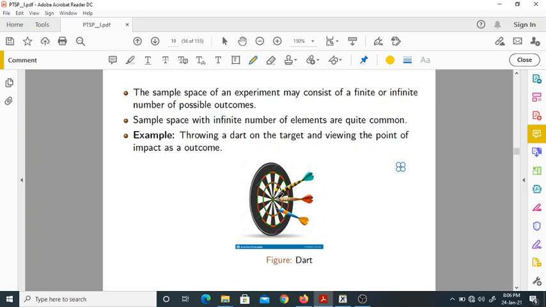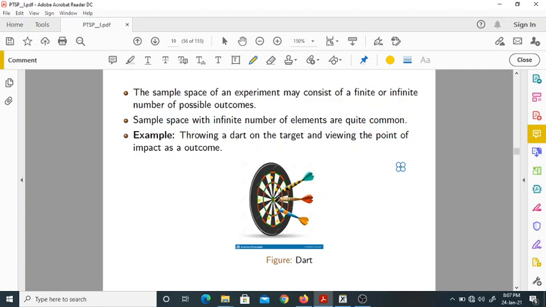So what is the outcome? The point of impact. This point is the outcome. Next time you may hit somewhere here, somewhere here, somewhere here.